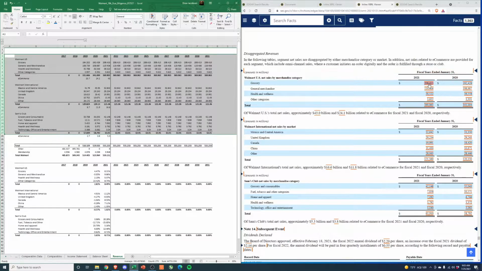208.413, right? So this is in millions. I make it in billions just because when you look at the DCF, it's a little bit easier from that perspective if the numbers aren't so big. So there's that piece, and I'll show you what I mean.